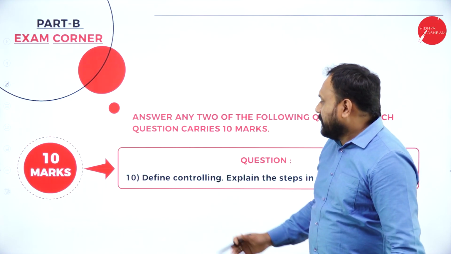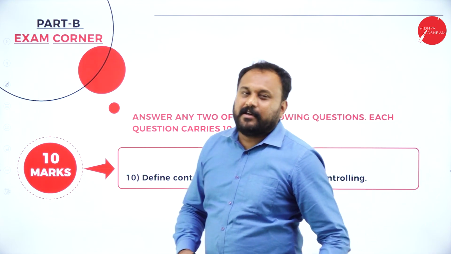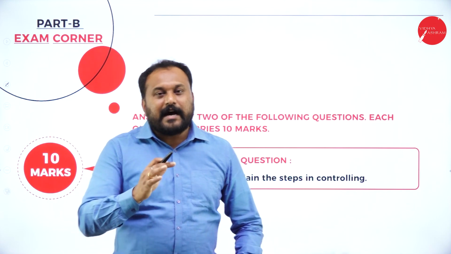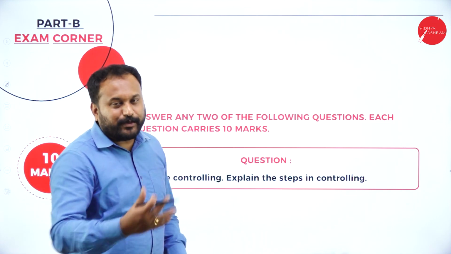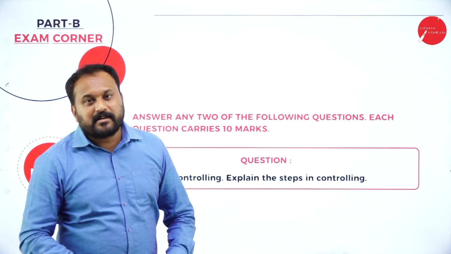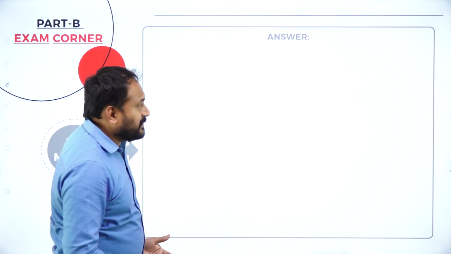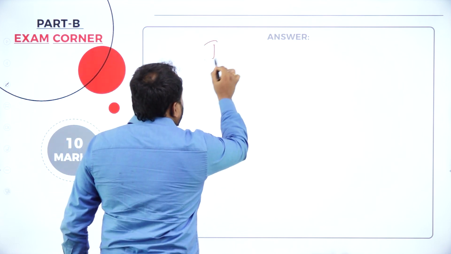Let's go with the next question. Define controlling. Explain the steps in controlling. Again, in the same way, they are asking you a 2 marks question, what is controlling, and an 8 marks question, explain steps in controlling. So again, how exactly you will write is, you will write the meaning of controlling, isn't it? But before that, what you should do is introduction.